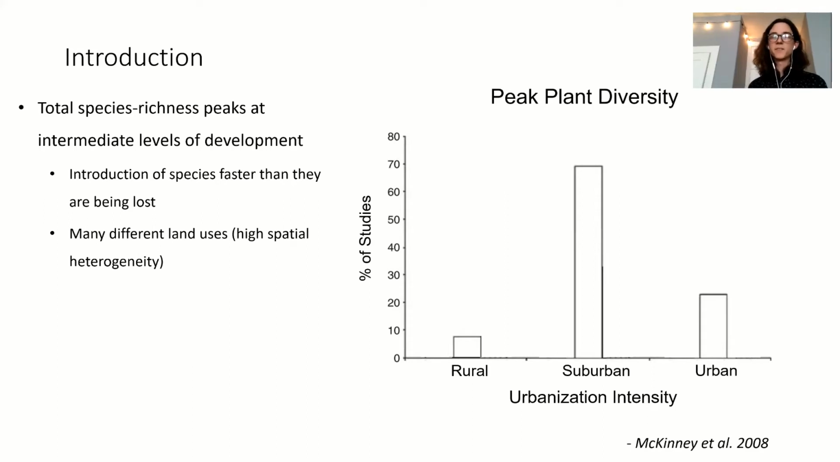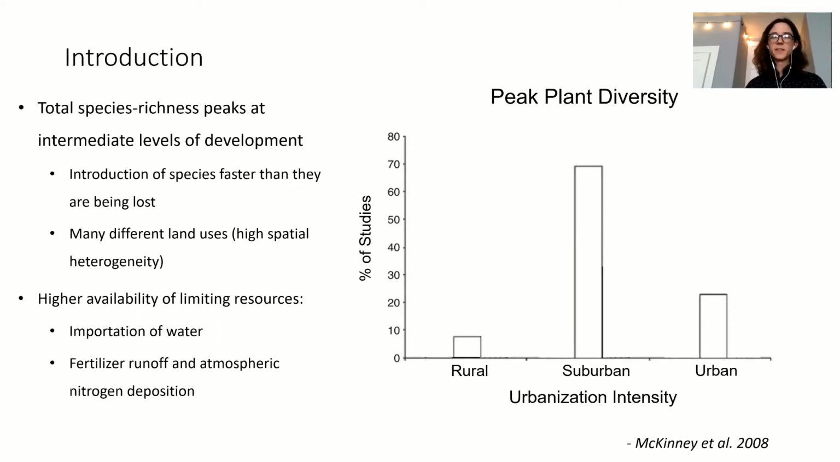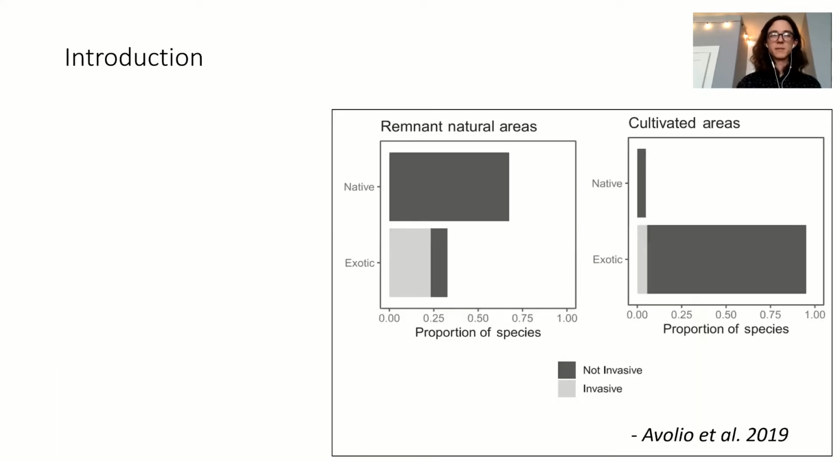Additionally, there's many different land uses. So there's high spatial heterogeneity, resulting in many different microhabitats for species to occupy. There's also a higher availability of limiting resources in urban environments. And in semi-arid locations like Los Angeles, there's a greater importation of water. Additionally, there's higher fertilizer runoff and atmospheric nitrogen deposition, which is important for plant systems given that nitrogen is one of the most limiting resources.